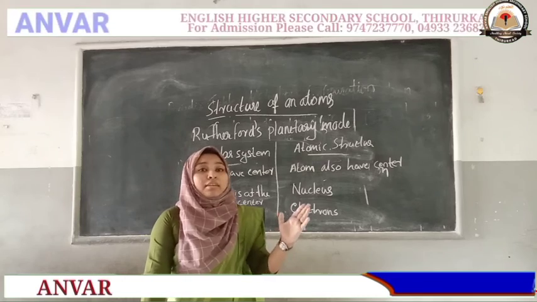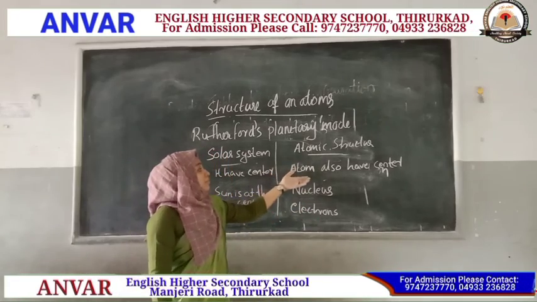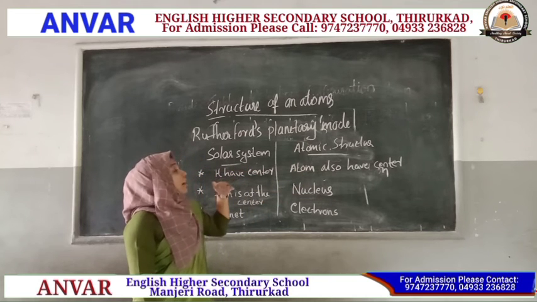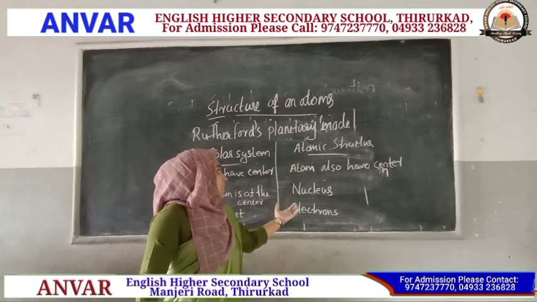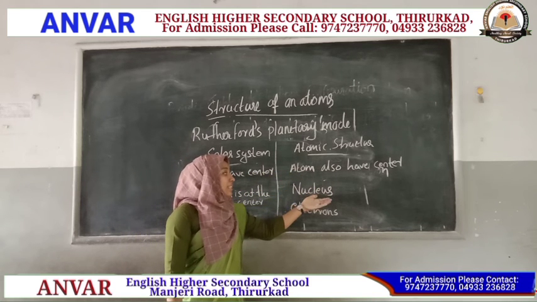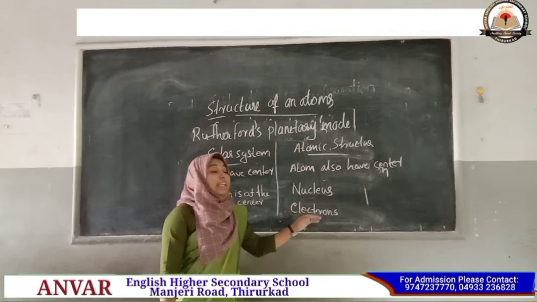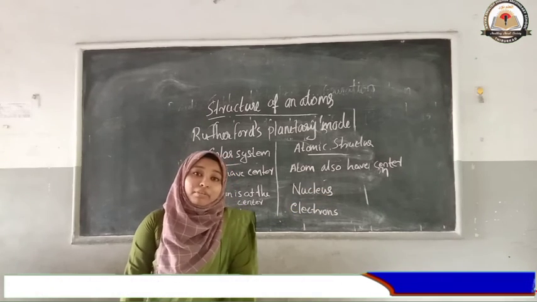He arranged the parts of an atom like a solar system, and he said that the atom has a center. The center of the atom contains the nucleus, and electrons revolve around the nucleus.